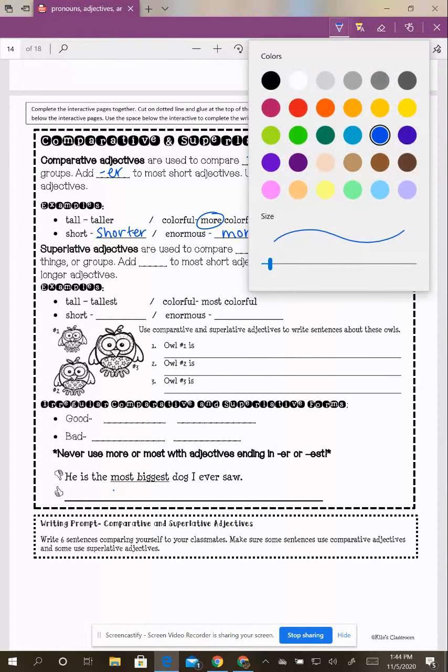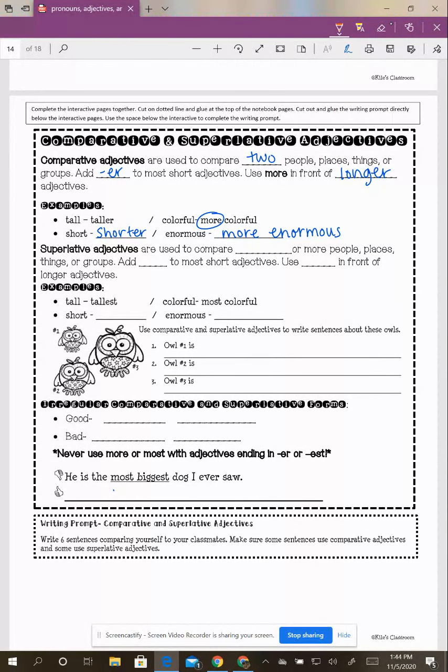For superlative adjectives, we're talking specifically about things that compare three or more people, places, things, or groups. For those, we're going to add EST to the end, or we will use most in front of some longer adjectives. If I'm talking about a large group of people and I said he is the tallest, I would then have to say it is the most colorful of all the feathers on a bird. I could say the shortest person in a room, or the most enormous.